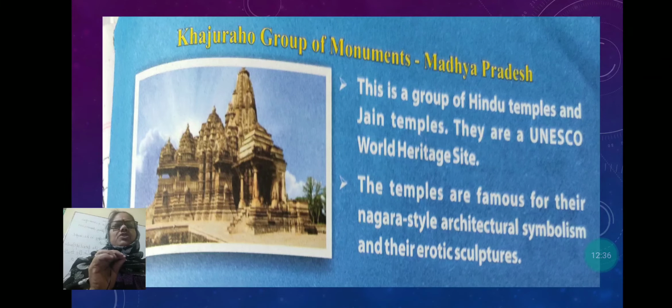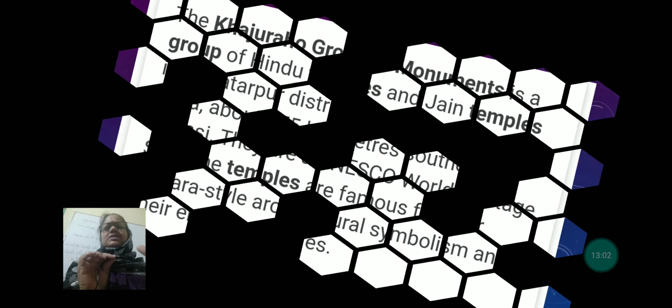This is the picture of the Khajuraho group of monuments, my dear. This is a group of Hindu and Jain temples. And these temples are famous for their Nagara style architecture. There are many temples here, and it is known as Khajuraho. This place is in Madhya Pradesh, and it is just a few kilometers away from the main city, Indore.